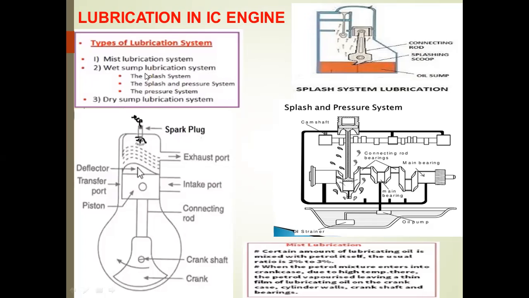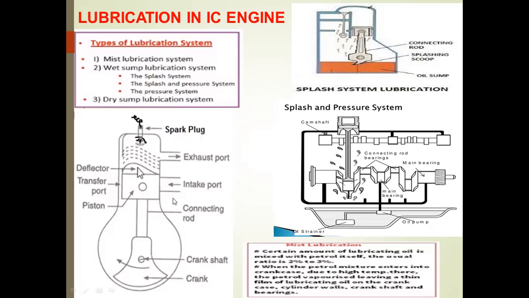First, we will discuss mist lubrication. Mist lubrication is generally used for two-stroke engines. In a two-stroke engine, a certain amount of lubricating oil is mixed with the petrol itself. The usual ratio is 2% to 3%. In the olden days, in the TVS XL Super or TVS 50, when we filled the fuel tank with petrol, we additionally added 10 ml to 20 ml of lubrication oil.